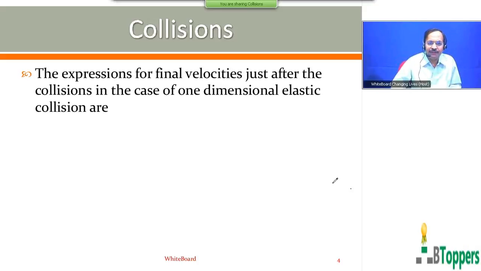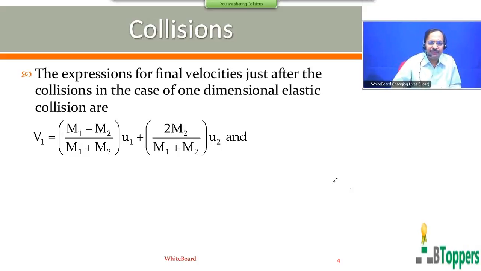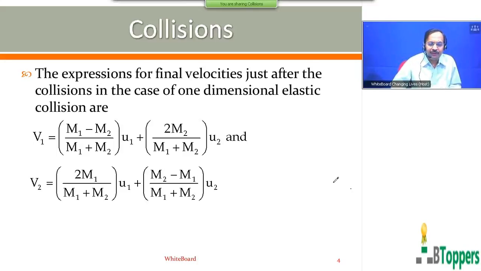So the expressions for final velocity just after collision in the case of one-dimensional elastic collision are V1 equal to M1 minus M2 by M1 plus M2 into U1 plus 2 M2 by M1 plus M2 into U2, and V2 equal to 2 M1 by M1 plus M2 into U1 plus M2 minus M1 by M1 plus M2 into U2. You can copy down this. In case you need more time to copy this, you can take a pause and copy this.